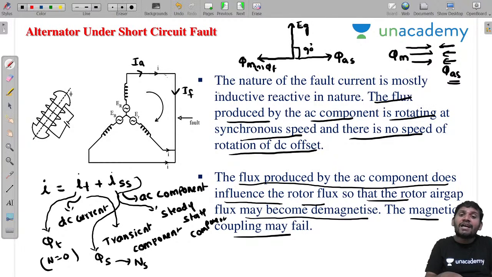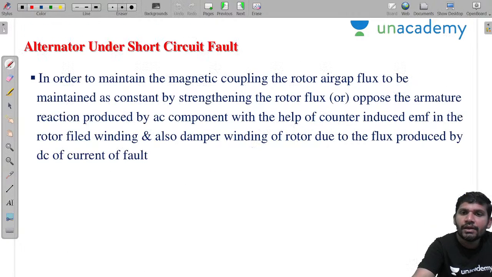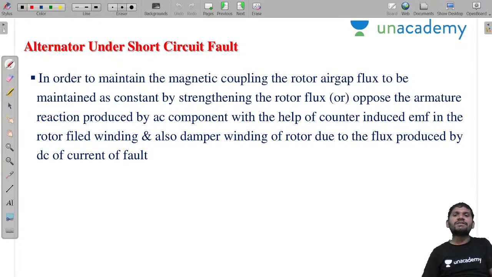Now, to maintain the coupling between the main field flux and stator flux, what happens? This concept is important.